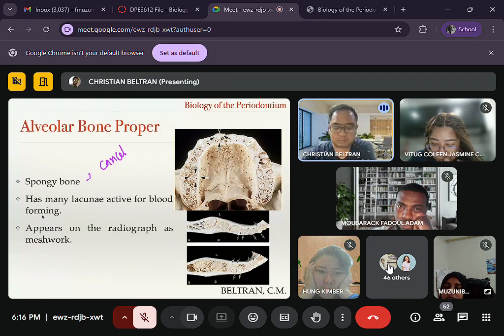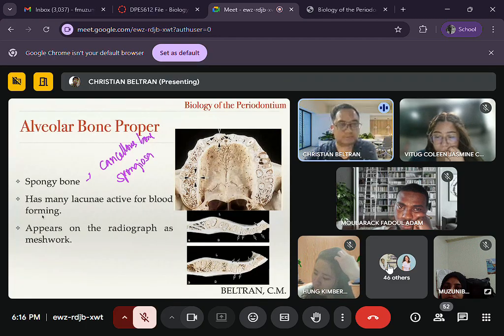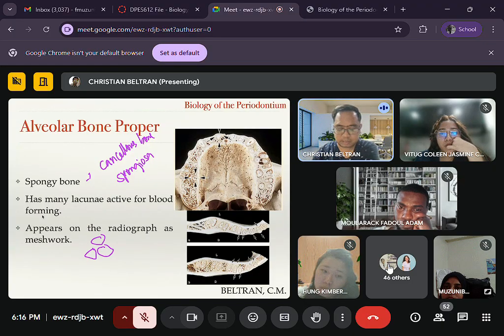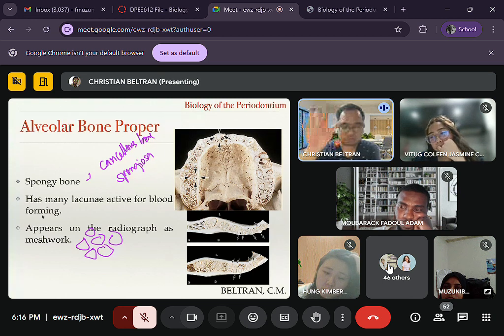Okay. Sometimes it's also referred to as spongiosa. Okay. And when you take a radiograph, you would see trabeculations like that. Di ba? May trabeculations. Those are spongy bone. Looks like a meshwork. Okay. Cancellous bone.